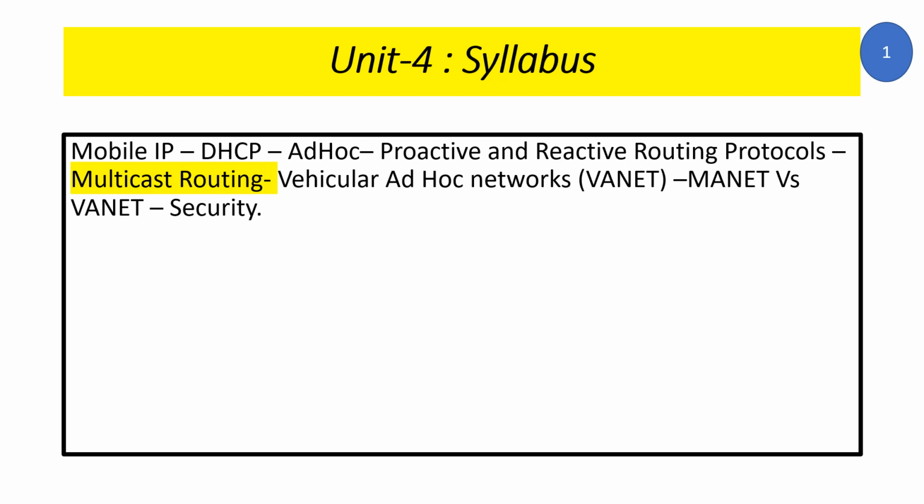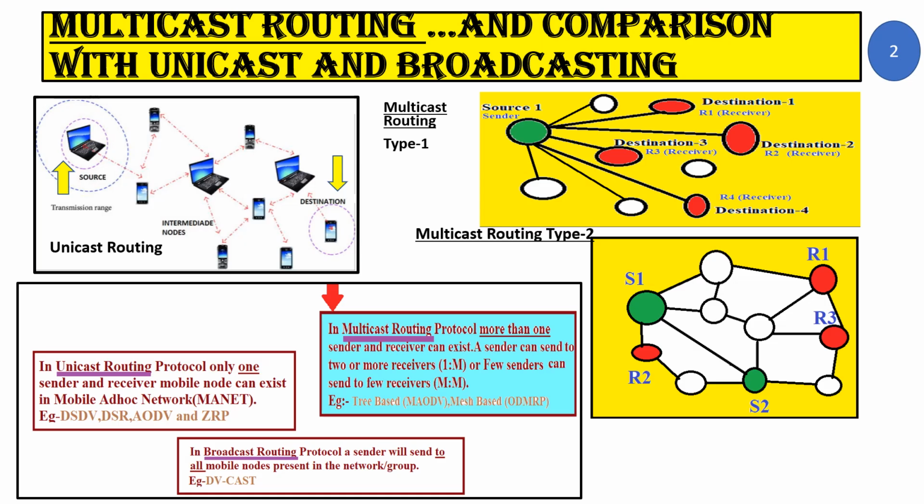Multicast routing is part of your fourth unit and it is the sixth topic in your fourth unit. Now let us see what routing is. Routing is a process used for sending data between the source node and the destination node. It is the path chosen to send the data from the source node to the destination node. Now let's begin with your multicast routing.